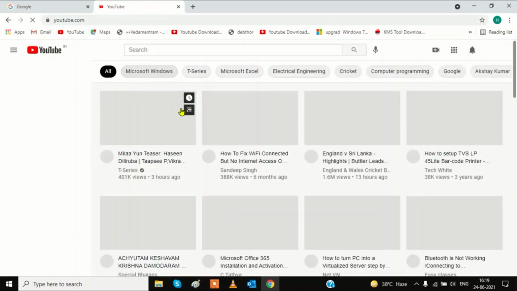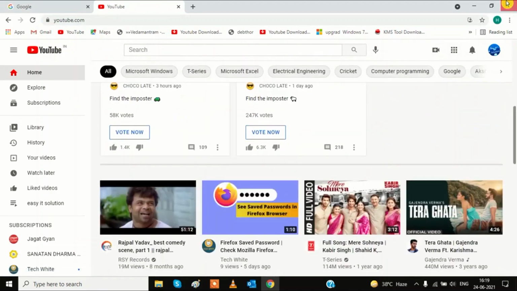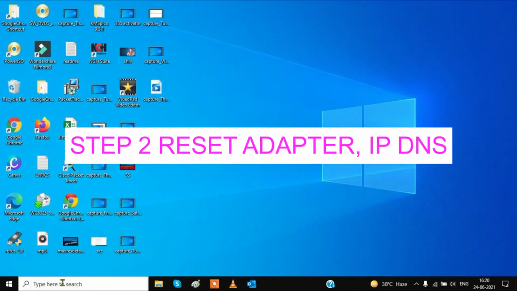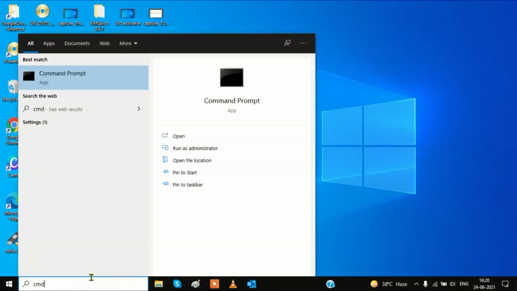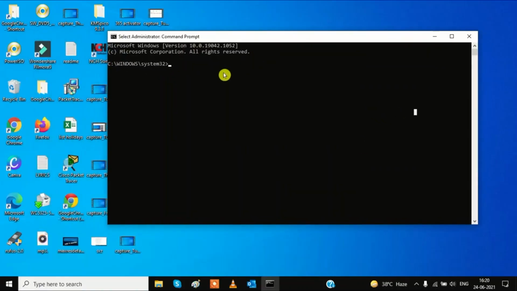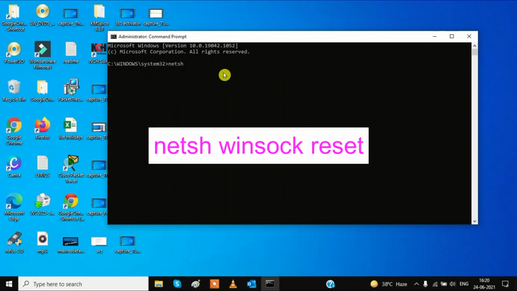In your case, if it is not fixed, we need to go to the second option, which is to reset adapter settings, IP and DNS. Go to CMD, right click on it and run as administrator. Click on it. Here you need to type some commands. I have also pasted them in my description link. You can just copy and paste or follow my screen. Type here netsh space winsock space reset, then hit enter.